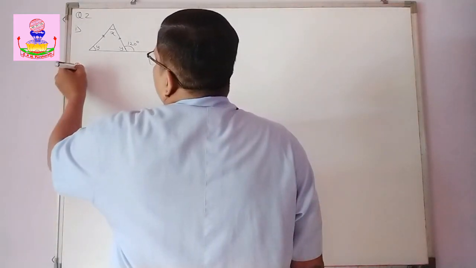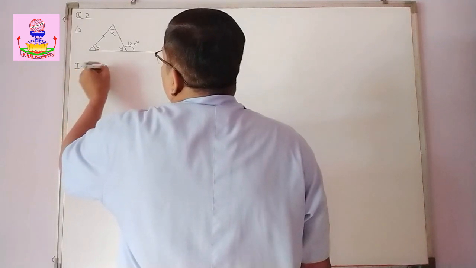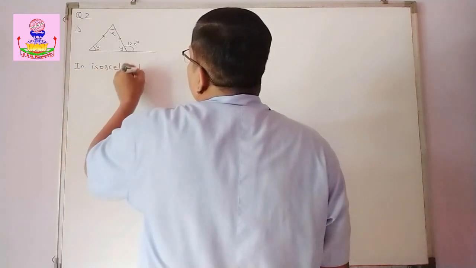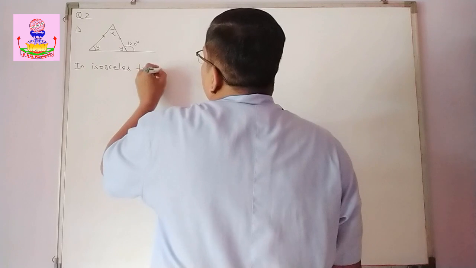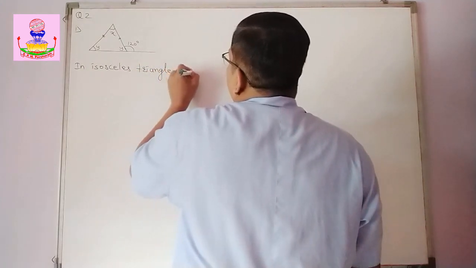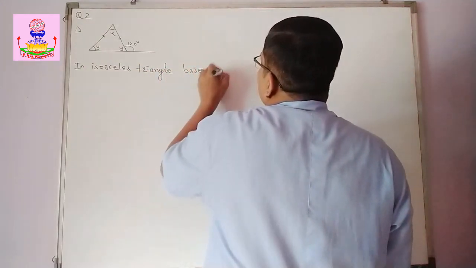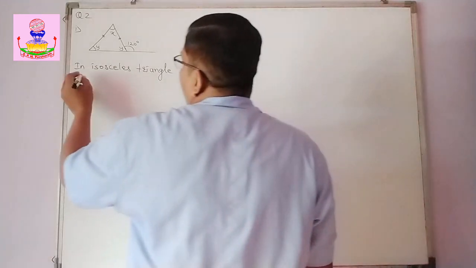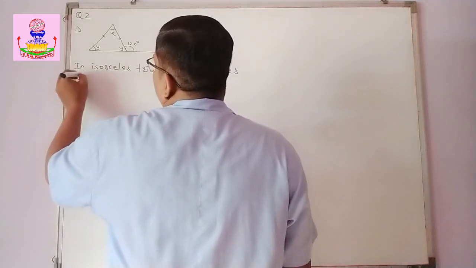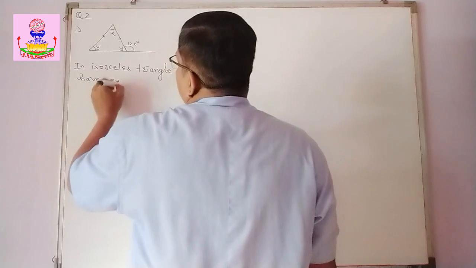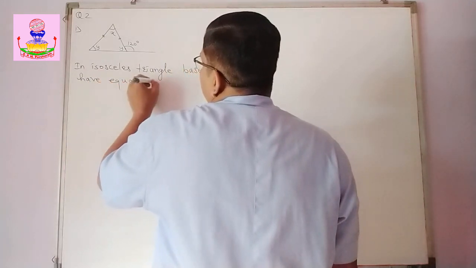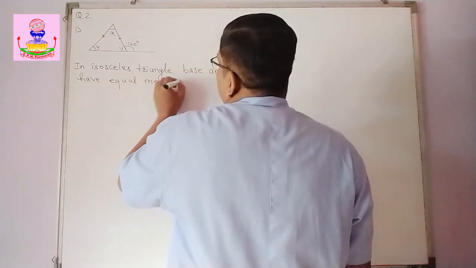Okay. So, in isosceles triangle, base angles have equal measure.